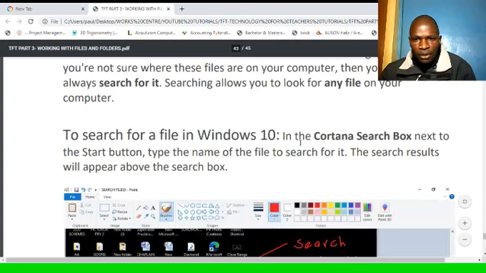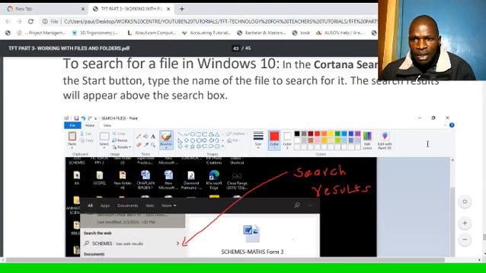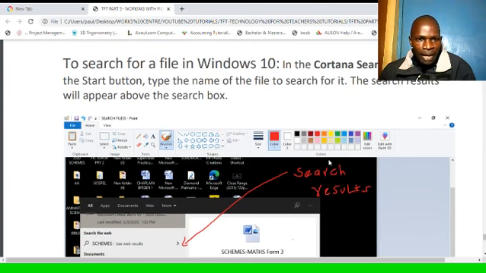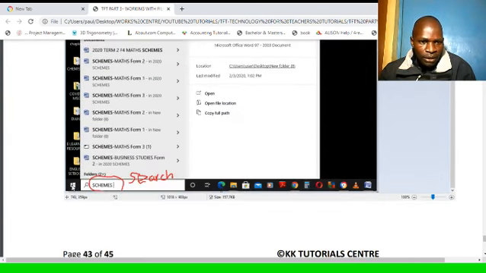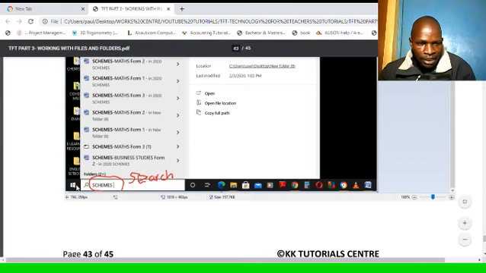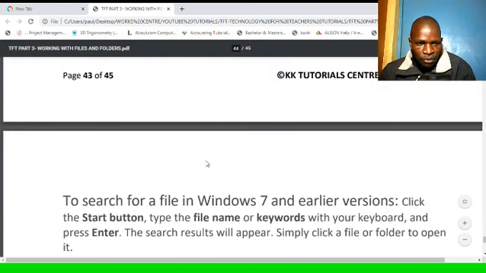To search for a file in Windows 10, in the Cortana search box, next to the start button, type the name of the file to search for it. The search results will appear above the search box. This one is called the Cortana search box. On the desktop here, there's a place to search. You type the name and the result will be shown.